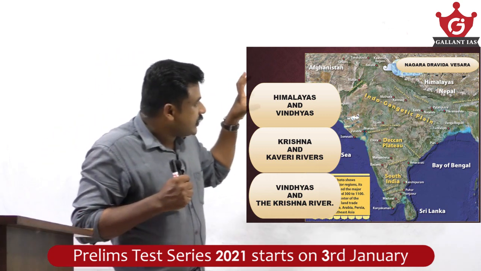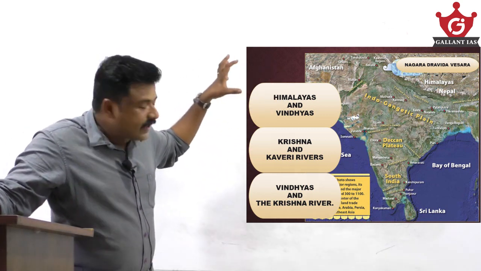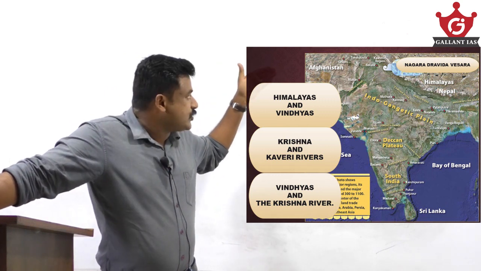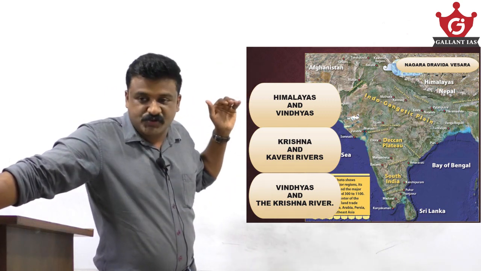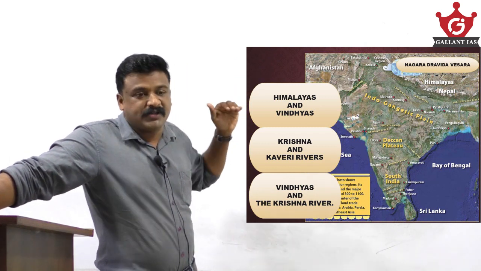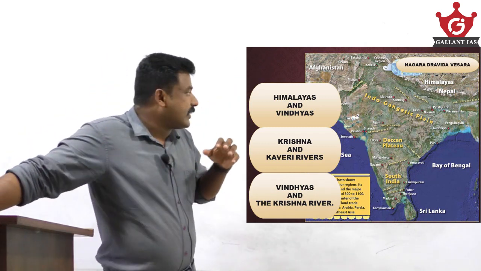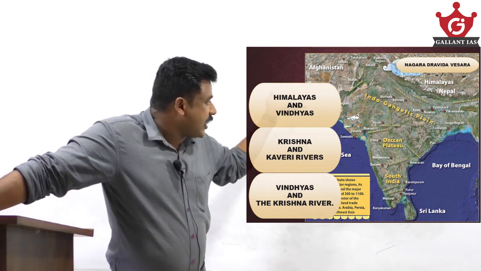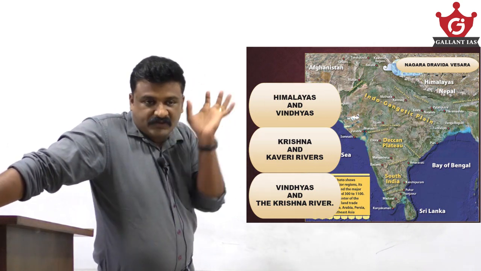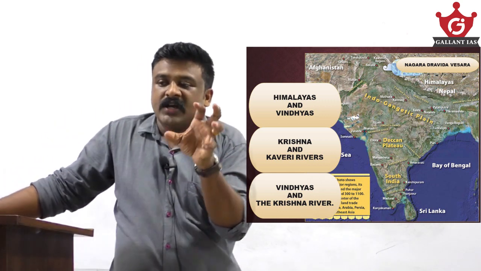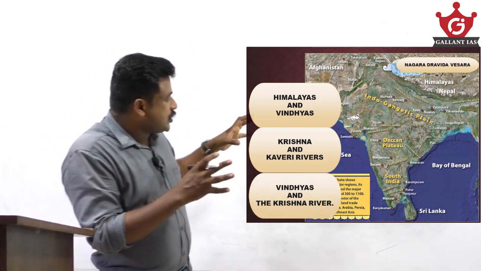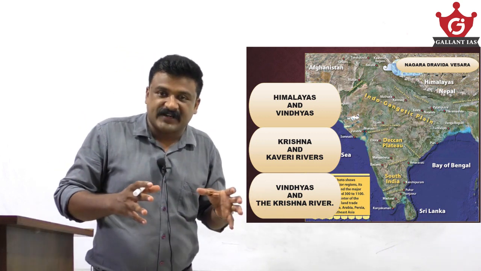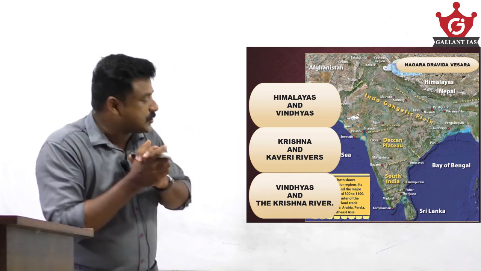Now here, the Nagara style of temple architecture evolved in a particular region, that is between Himalaya and Vindhyas. Himalaya and Vindhyas, that is Nagara style of temple architecture. Krishna Kaveri, you can identify in the map itself. A particular style of temple architecture evolved in a region between Krishna and Kaveri rivers, that is Dravida style of temple architecture.